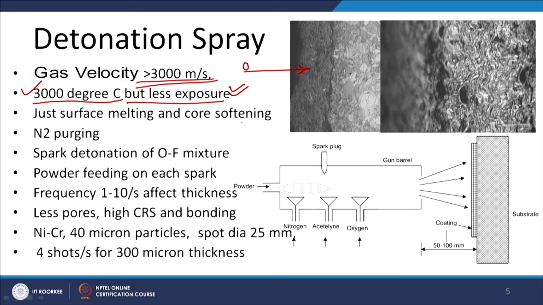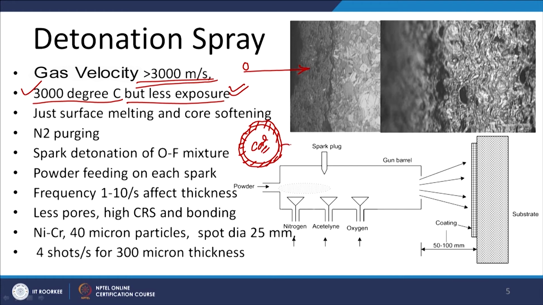And in this case, if the material is sprayed by detonation spray, the high velocity leads to limited transfer of heat to the powder particles. So only the surface layers will be brought to the molten state, while the core remains in the solid state.